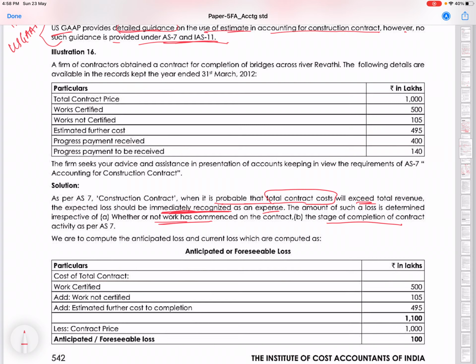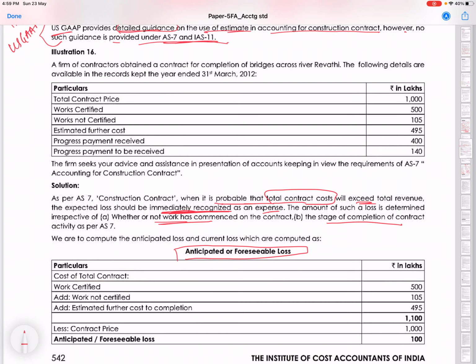So how will we verify? Calculation to find the anticipated or foreseeable loss. We should know the total contract cost till the completion of contract and total contract revenue. We will net it and find out whether it's a loss or profit.